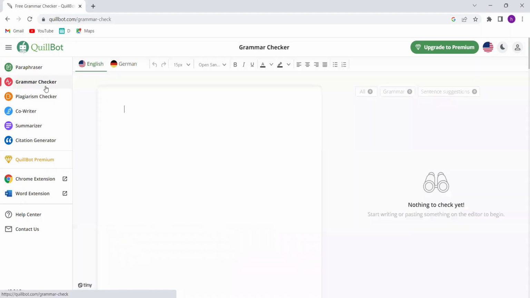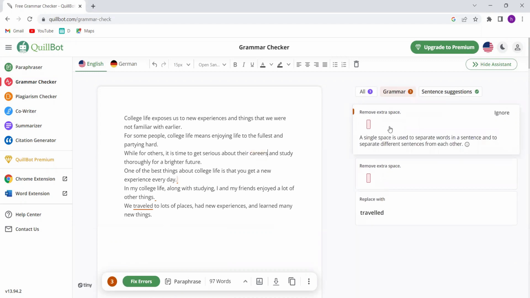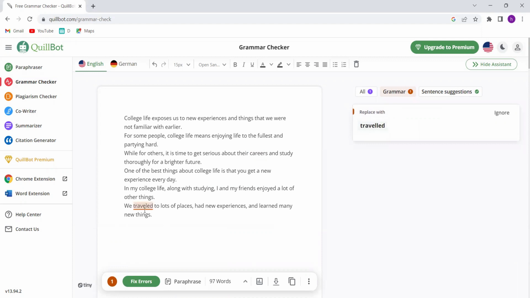QuillBot also has a grammar checker to improve your English grammar, spelling, and punctuation errors. Trust QuillBot's grammar checker to find errors and perfect your English.